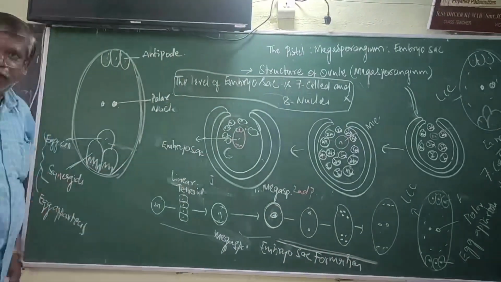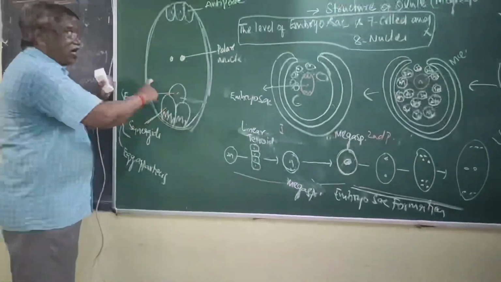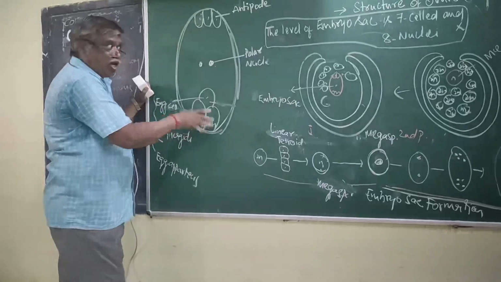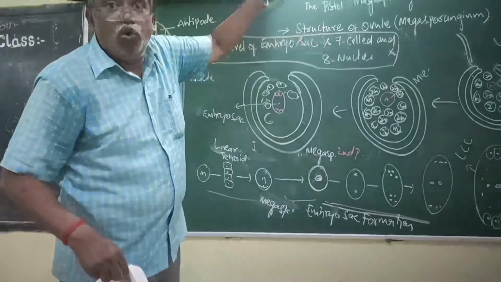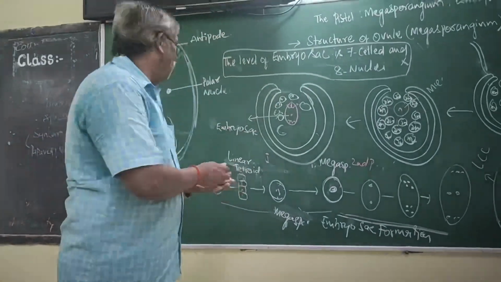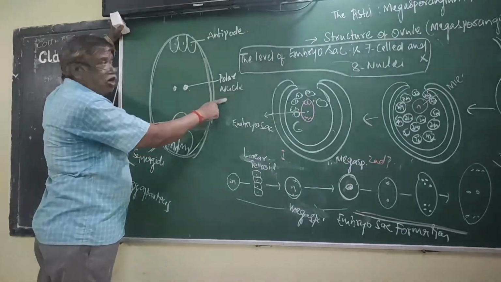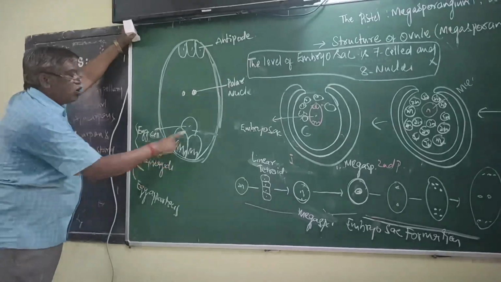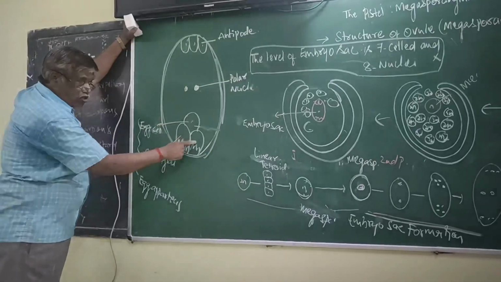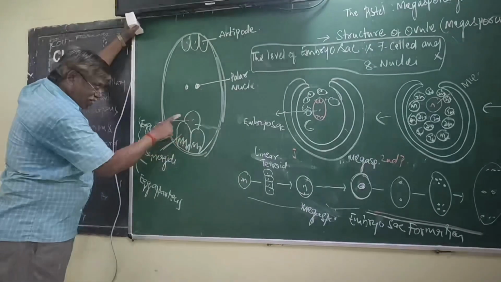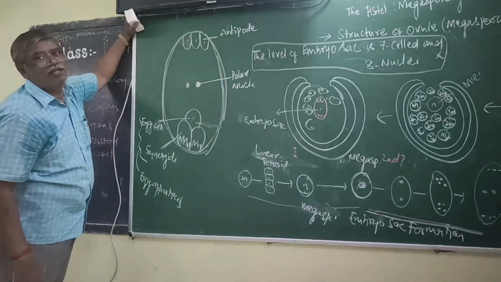Now, in this total knowledge, it is the egg. The egg is present in embryo sac. Embryo sac is present in ovule. Ovule is present in ovary. Ovary is a part of pistil. Now it is the total embryo sac. Now in this embryo sac, what is this? 2 polar nuclei, antipodals. Now see, this is the egg, female gamete, ovum. Now what is this? Synergids. 1 egg, 2 synergids, altogether is called as egg apparatus.